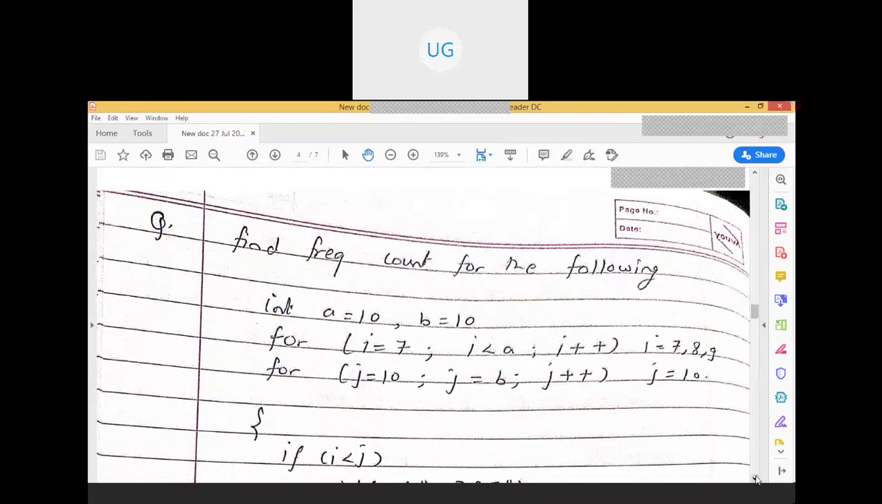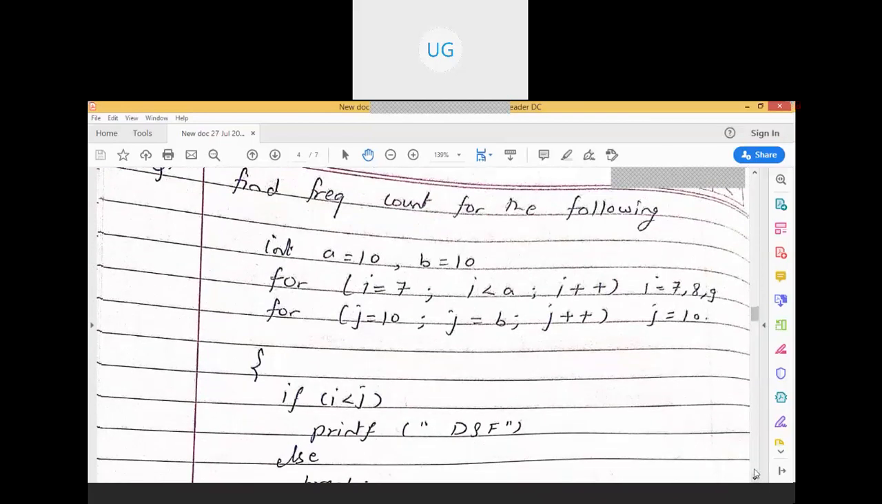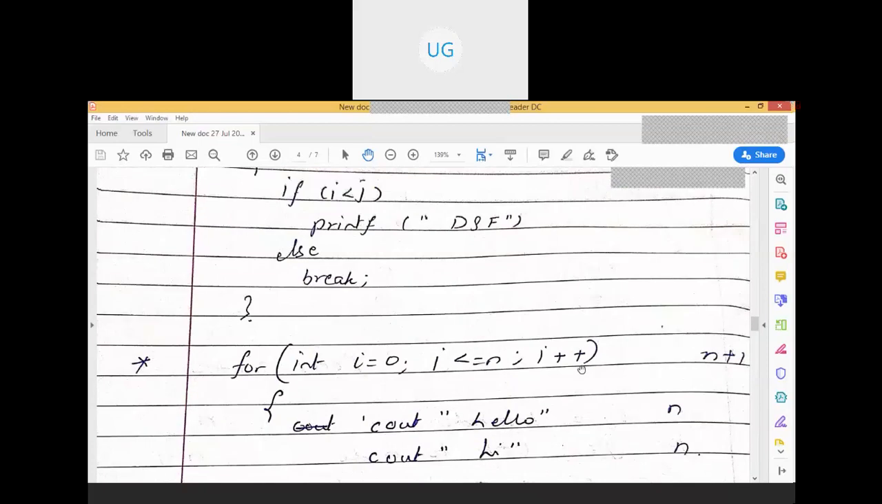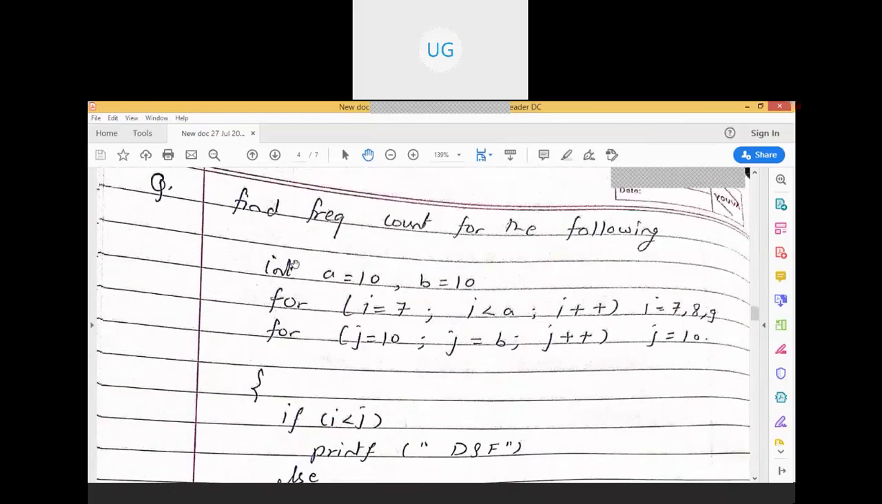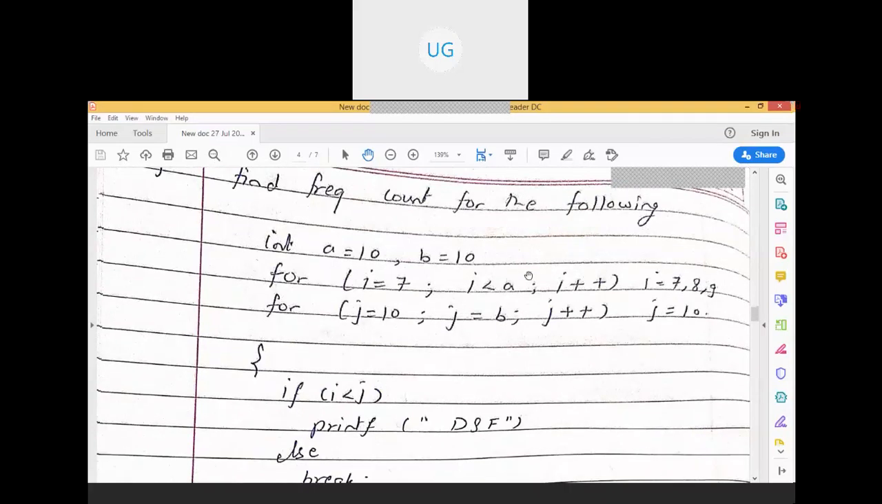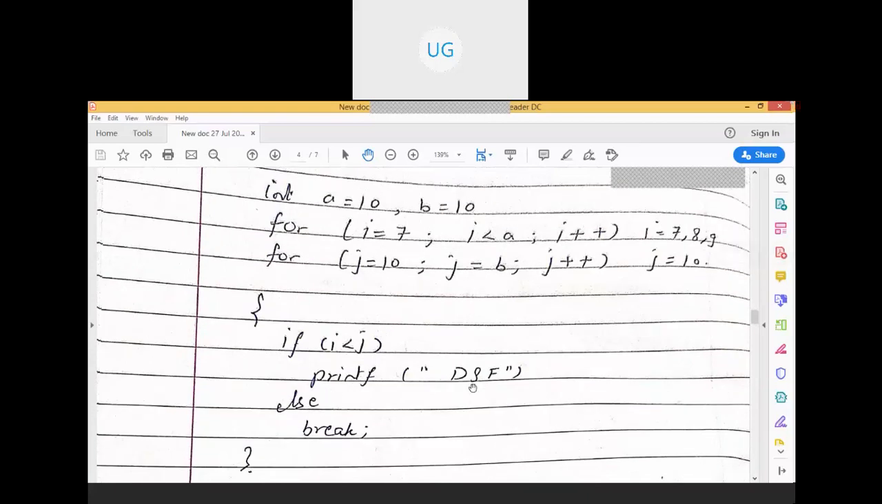Okay, then there is one more question similar to what we have discussed last time. Now I want the answers from you people. We have already solved this kind of question. Find the frequency count for the following. We have just now solved one of that type. So how many number of times will this printf be executed, and how many number of times will this break be executed?